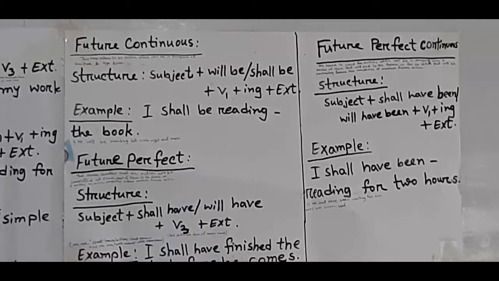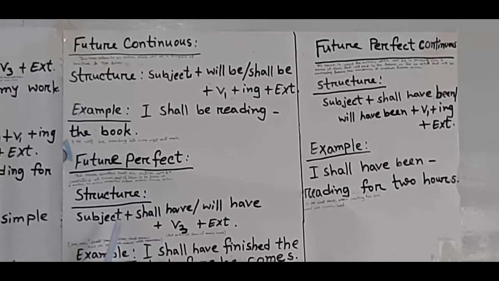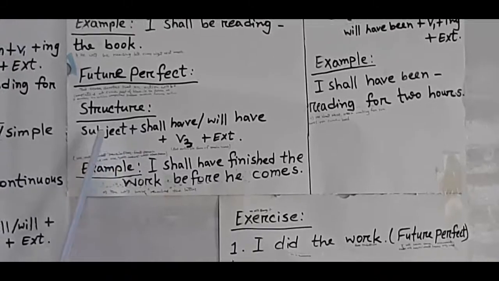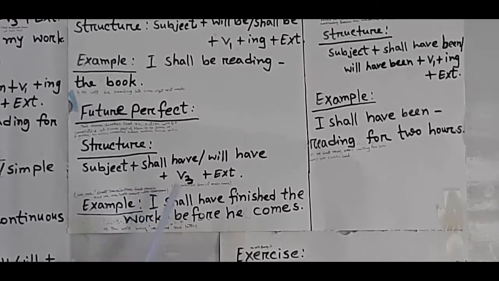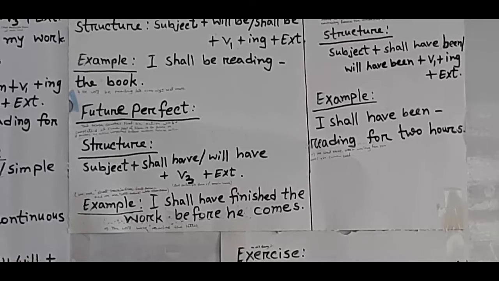Now we will discuss about future perfect tense. About this tense you can say that this tense denotes that an action will be completed at some point of time in the future, or it denotes an action completed before another future action. Now we will see its structure.